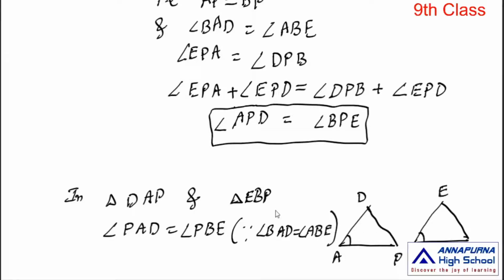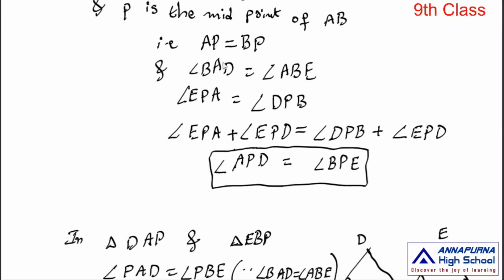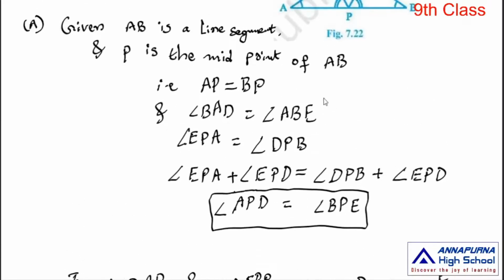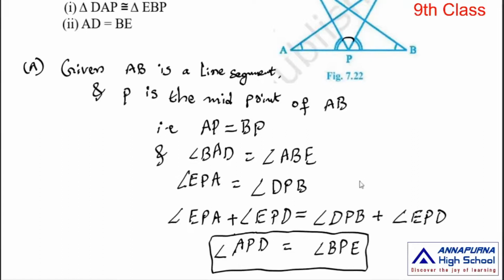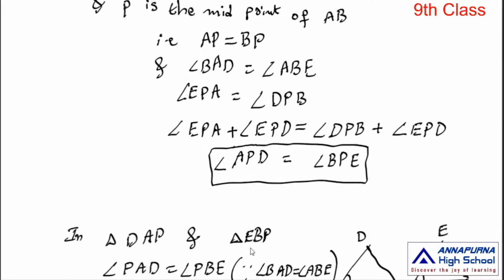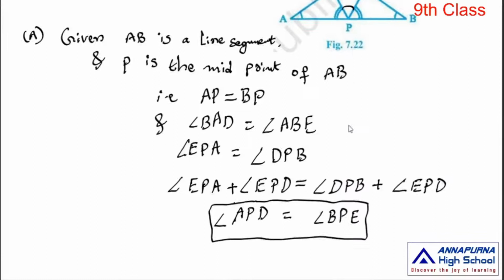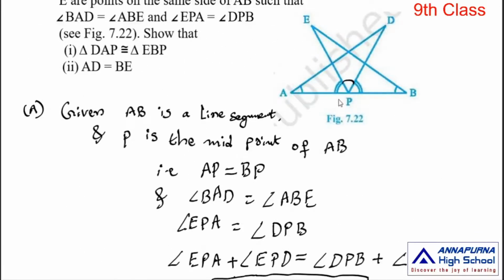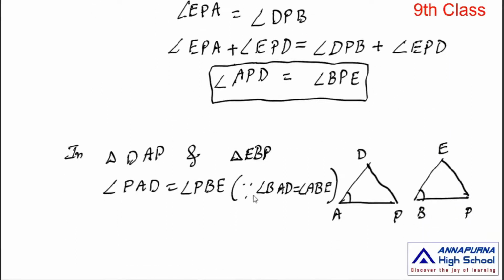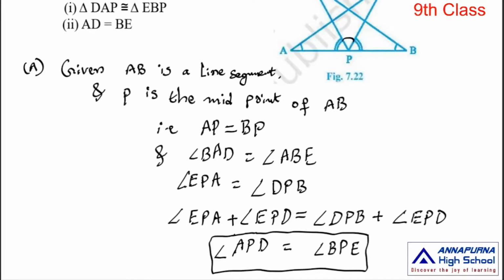This is the given condition. So angle PAD is equal to angle PBE.